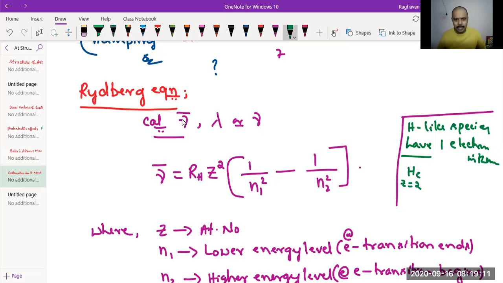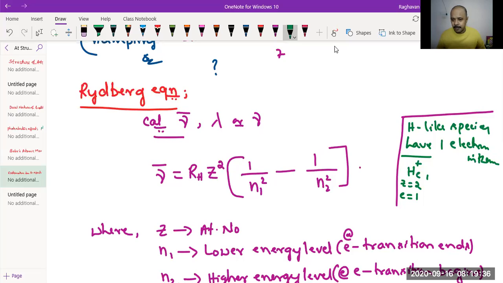2. How many electrons are there in helium? 2. In a helium atom there will be 2 electrons. Remove 1 electron, so He becomes He plus. In the He plus ion, 1 electron is remaining. So He plus is a hydrogen-like species.